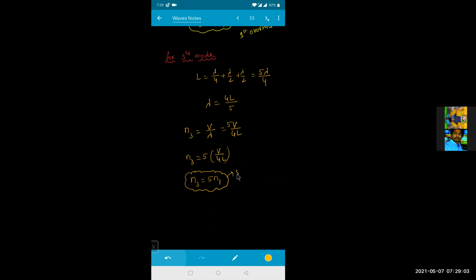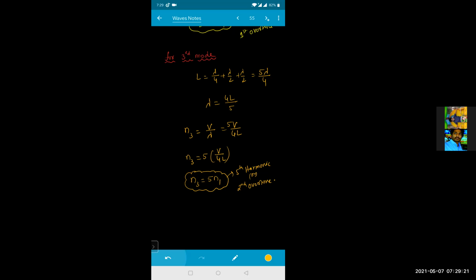So this one is known as the fifth harmonic, or it is known as the second overtone. This will be your second overtone. Is it clear? Is it clear for everyone?